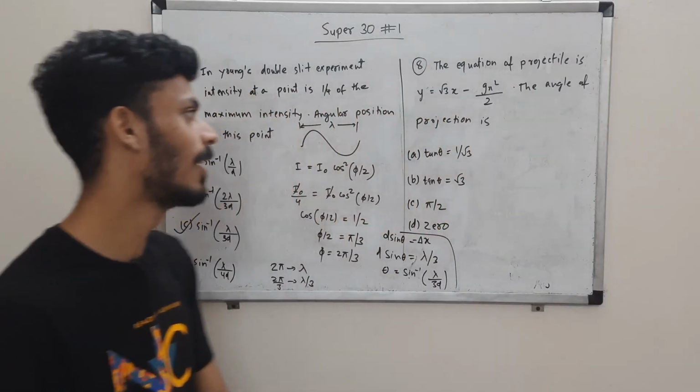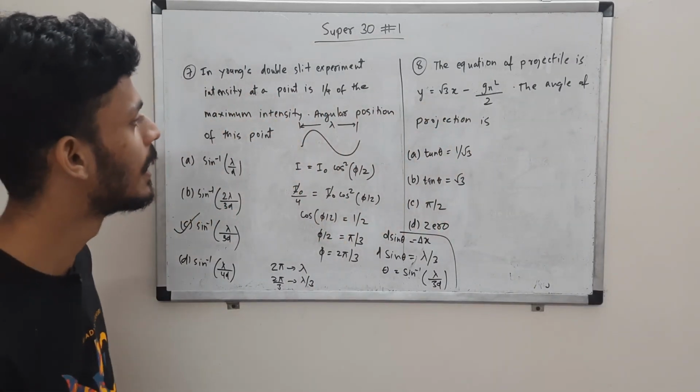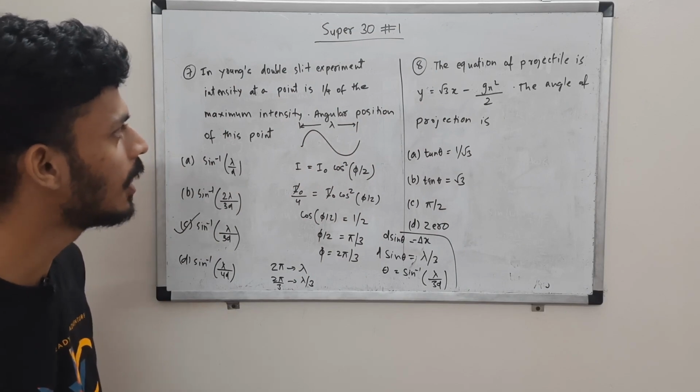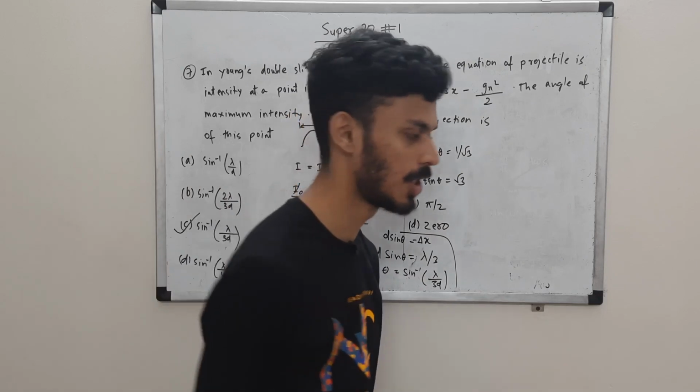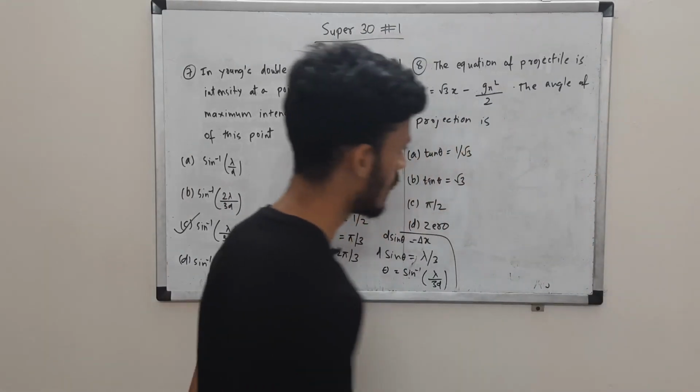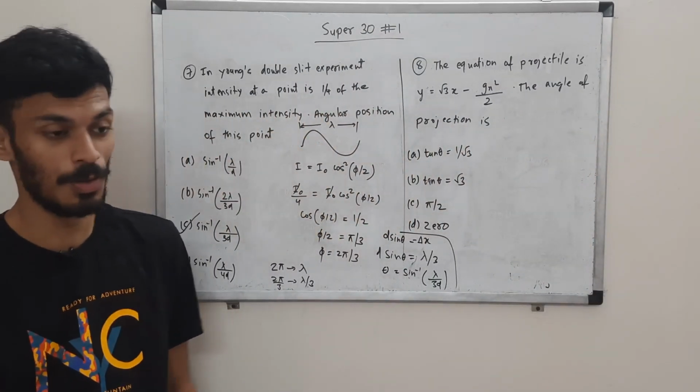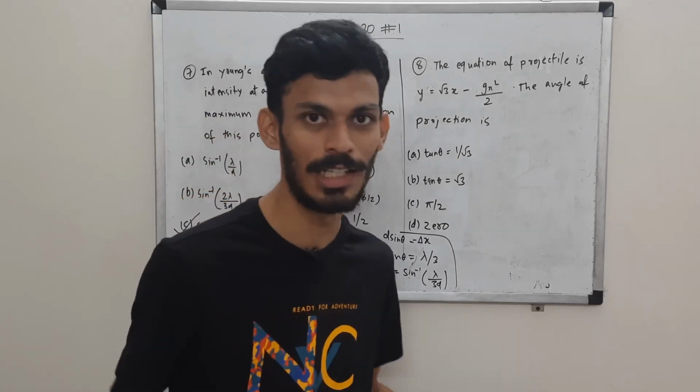This is a very simple one, okay? I don't know why this is a BITSAT question, but yeah, let's do it. So here we are given the equation of trajectory of projectile motion, and we are supposed to tell what is the angle of projection. So if you know the equation of trajectory, the question is done.